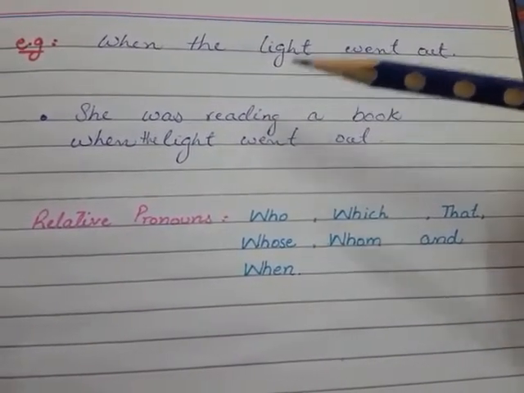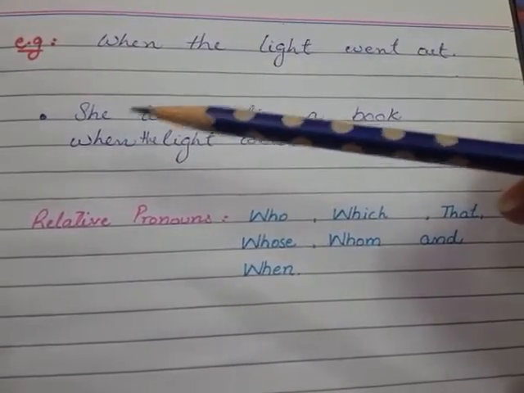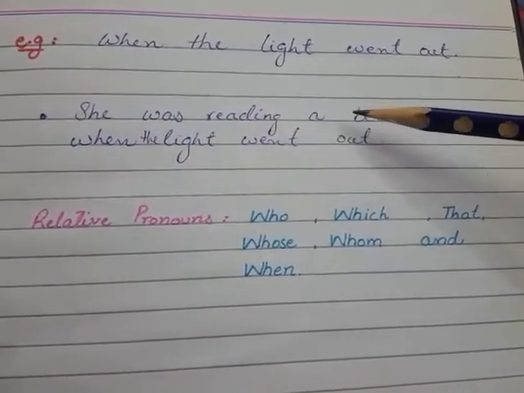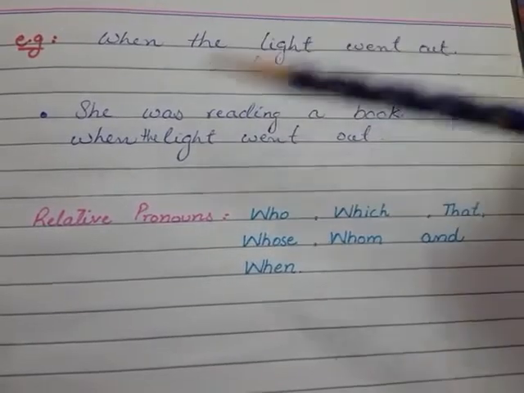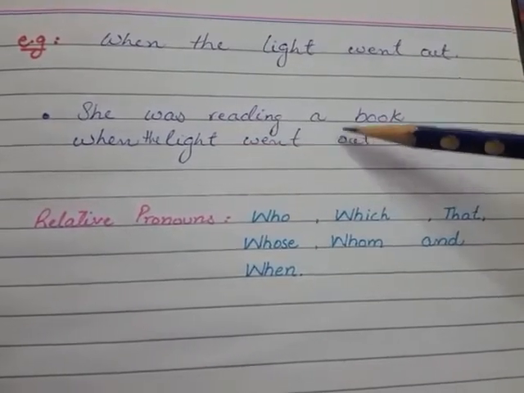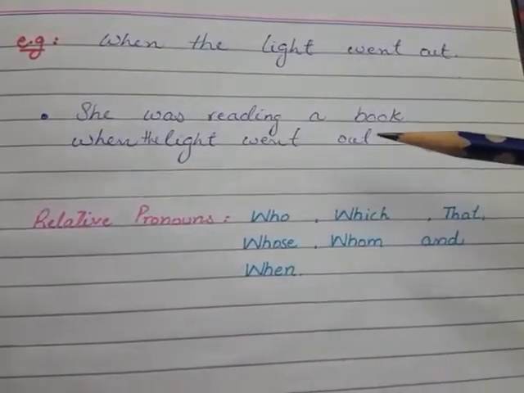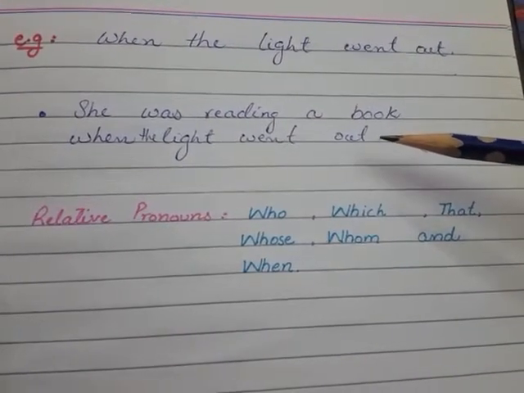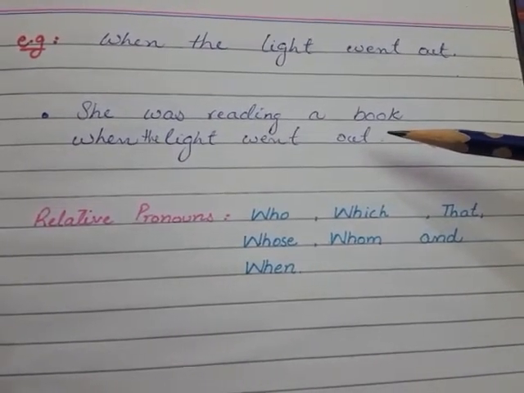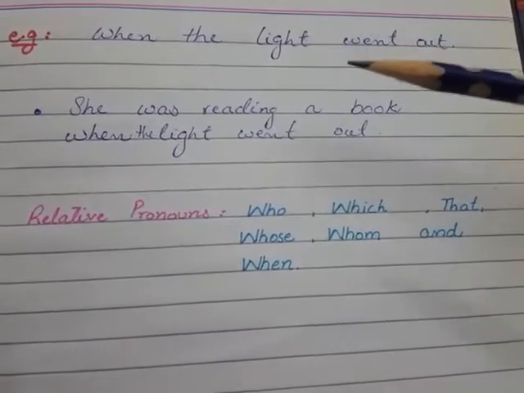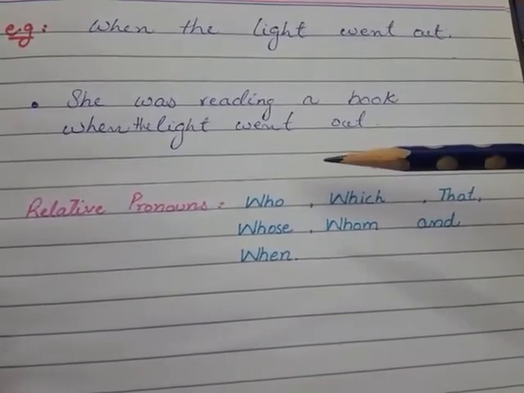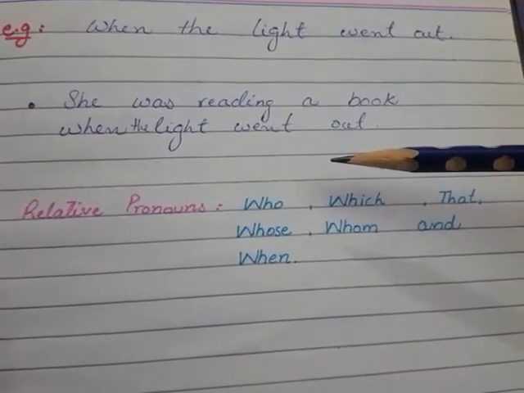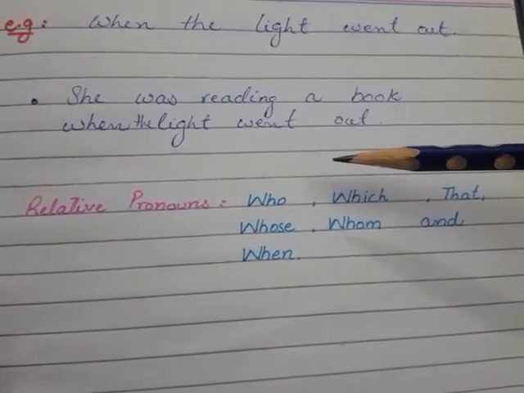Now, if we join the main clause, which was she was reading a book, and the subordinate clause, that is when the light went out, now this whole sentence is making a clear sense. So, a main clause is an independent clause. It has a clear meaning to it.